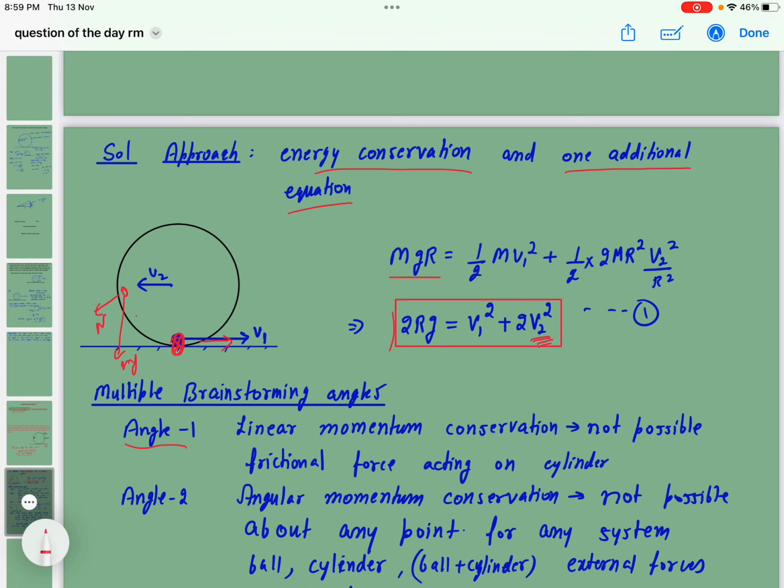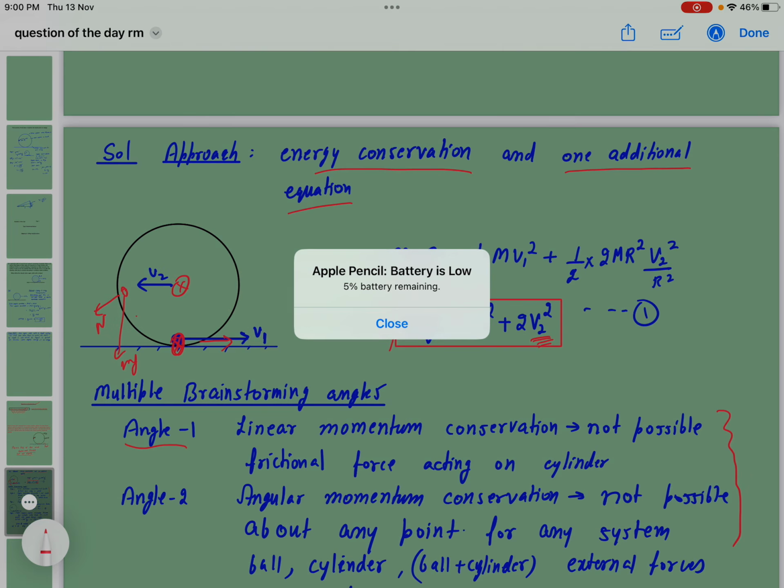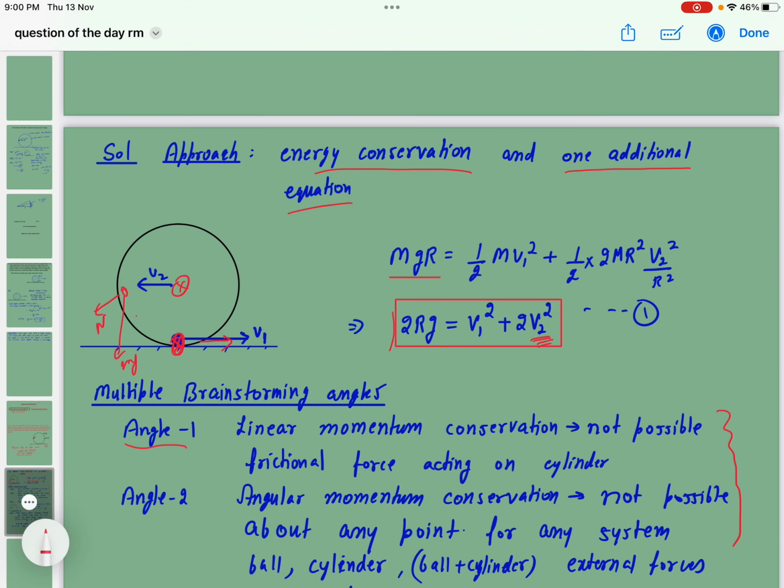About the center of mass also it's not possible, because friction is acting. These two things we apply in most questions, so when they are not working, what do we need to do?